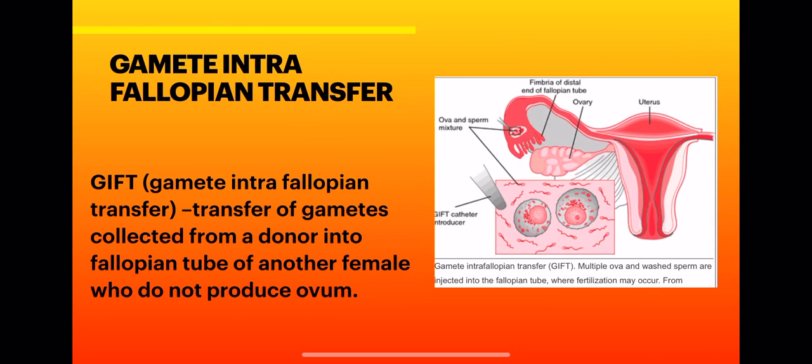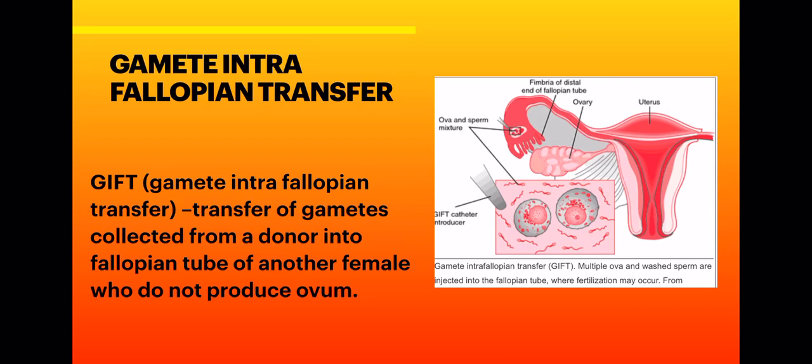Now the next, gamete intrafallopian transfer. Here the gametes collected from a donor are transferred into the fallopian tube of another female, who is not capable of producing ovum, right?